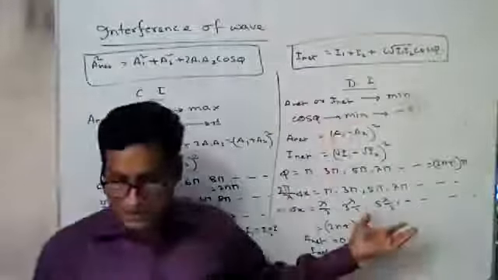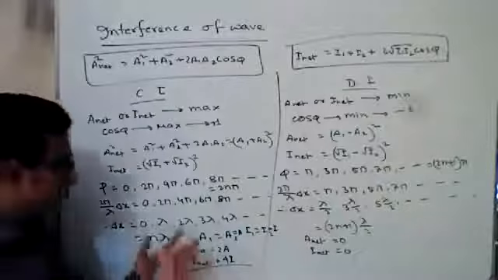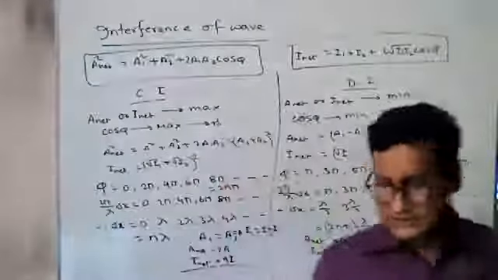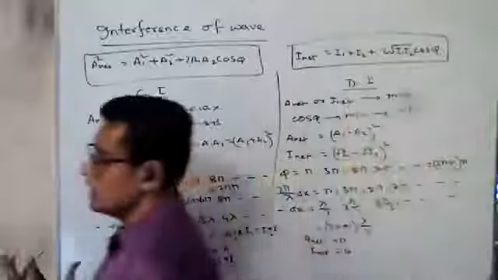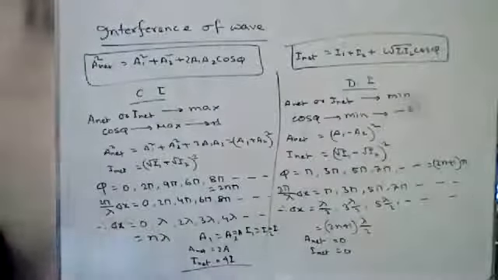And for destructive interference, it is the softness of the sound. These conditions are applicable for constructive and destructive interference. In the next class, we discuss the standing wave. Okay, thank you. Allah Hafiz.